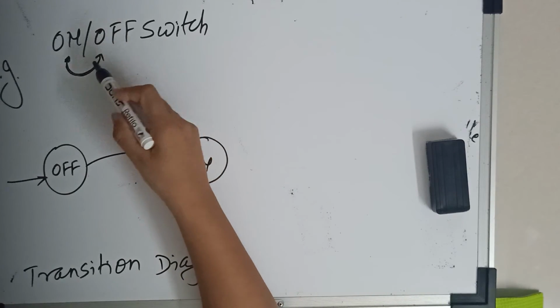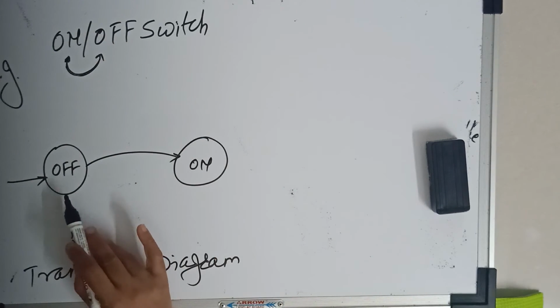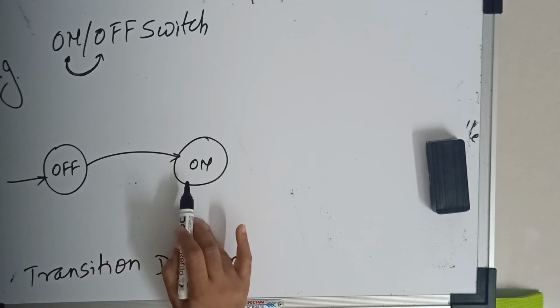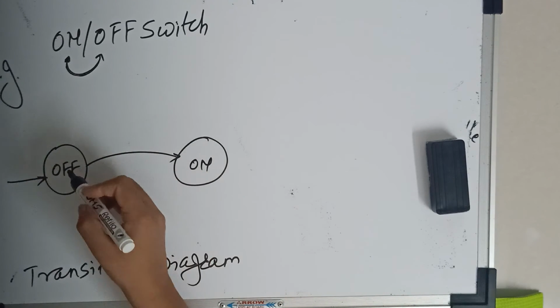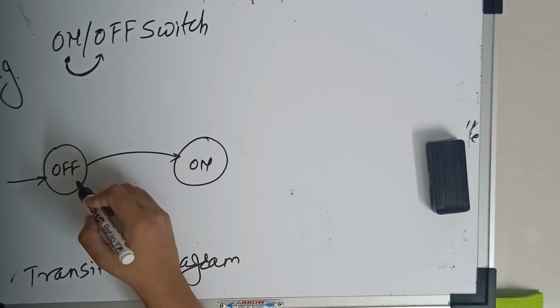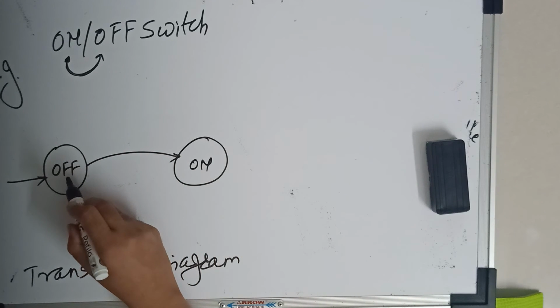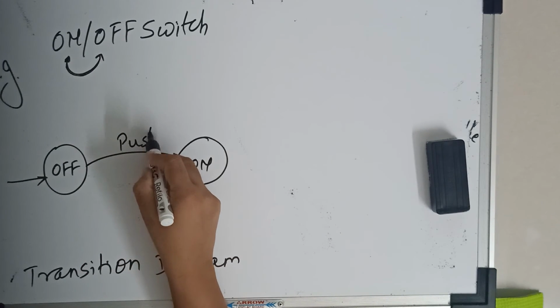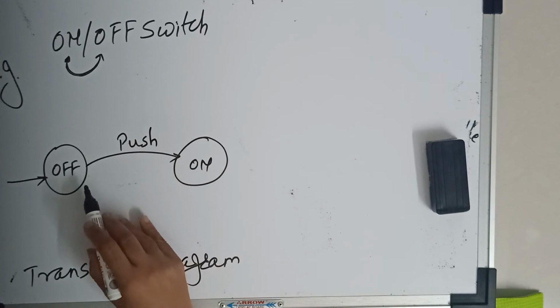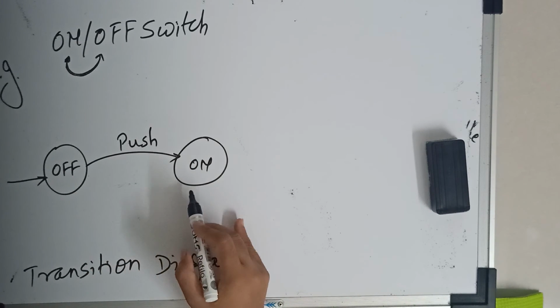So there are basically only two states. So we are considering here two circles. Two circles are for states. And suppose if we push this button off, it turns to the on state. So here we are considering these arcs as inputs.